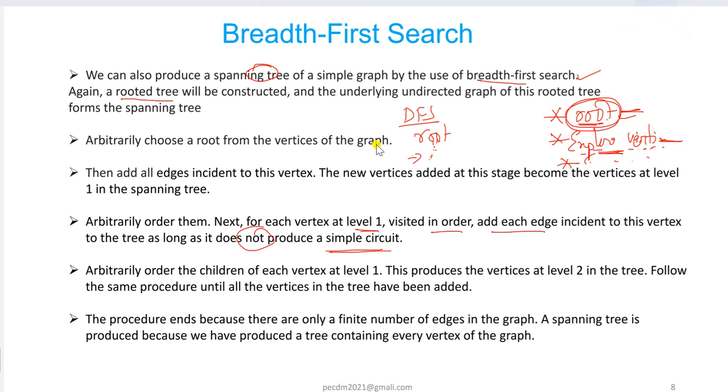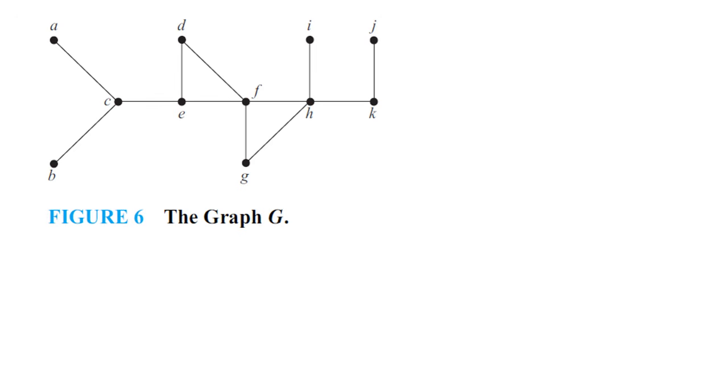Okay, and then level 1 is completed, and you go to the next level and follow the same procedure you did in level 1, until you reach all the vertices in the graph. This procedure ends when there is only a finite number of edges in the graph, right? A spanning tree is produced because we have produced a tree containing every vertex of the graph. See the same example of how we can construct the BFS spanning tree for this